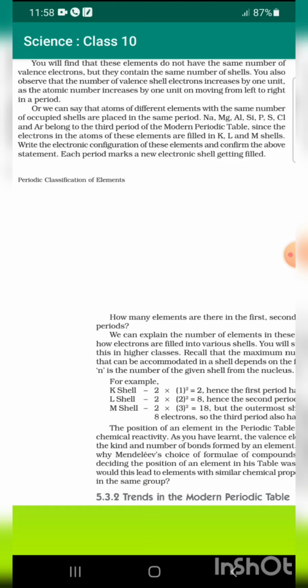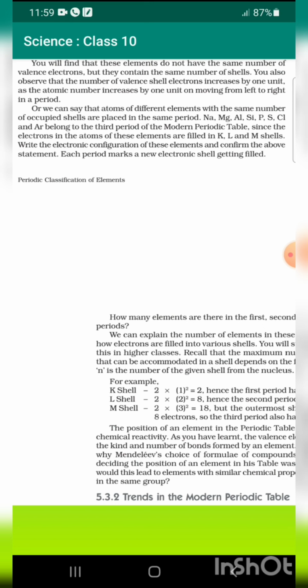You also observe that the number of valence shell electrons increases by one unit as the atomic number increases by 1 unit on moving from left to right in a period. Or we can say that atoms of different elements with the same number of occupied shells are placed in the same period. Na, Mg, Al, Si, P, Cl, and Ar belong to the third period of the modern periodic table. Since the electrons in the atoms of these elements are filled in K, L, and M shells, we write the electronic configuration of these elements and confirm the above statement.